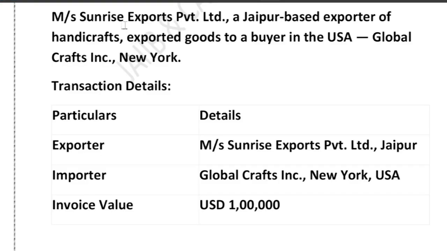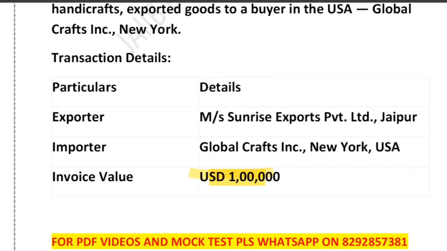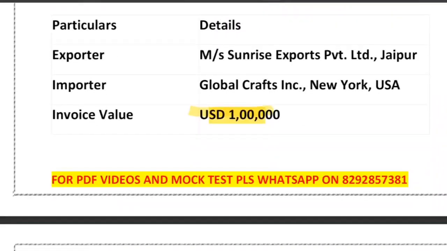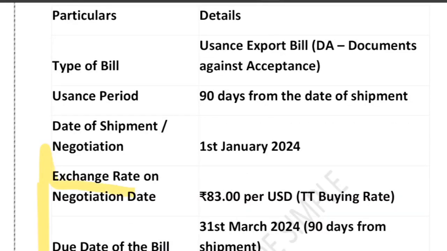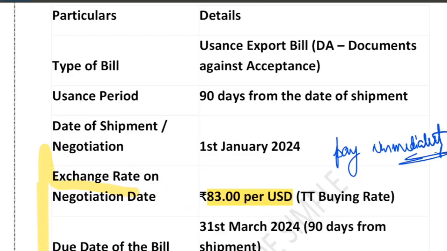There is an exporter named Sunrise Export Private Limited, which is a Jaipur based exporter, right? It sells goods worth $1 lakh. Invoice value is $1 lakh to the US buyer. Obviously the buyer is in the USA, fine. The bank negotiates the bill at, you can see the data they have given, an exchange rate or negotiation rate of 83 rupees per dollar. So this is the negotiation rate, and it pays the exporter immediately, right?